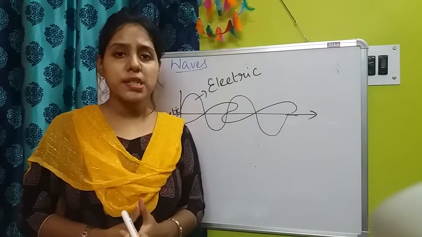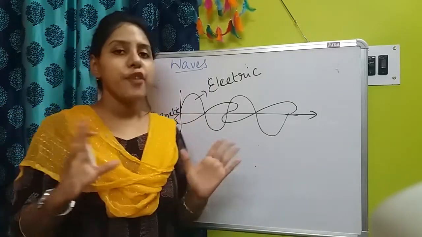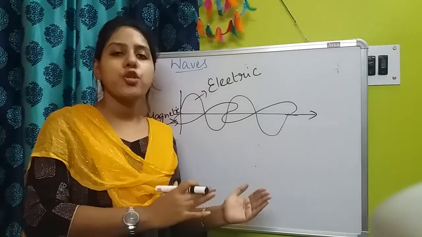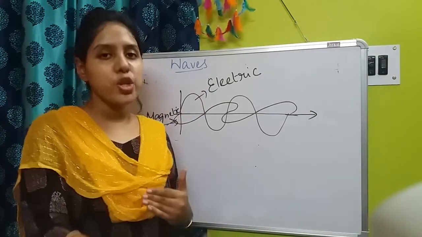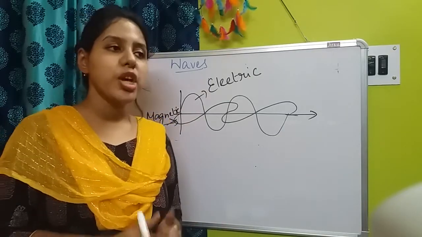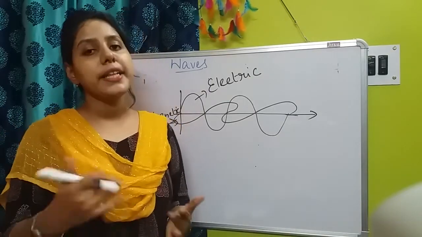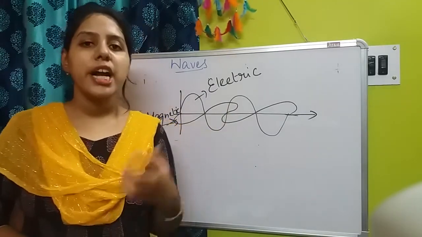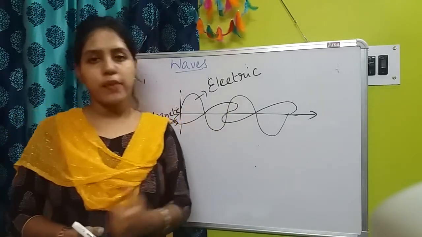So point number 4 is that there are different types of electromagnetic radiations, and different electromagnetic radiations have different wavelength as well as different frequency, depending on which their energies are different and their colors are different. As we know that color of any light depends on its frequency and wavelength also.